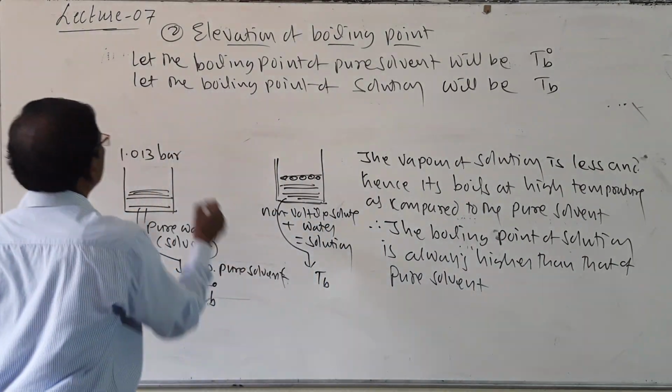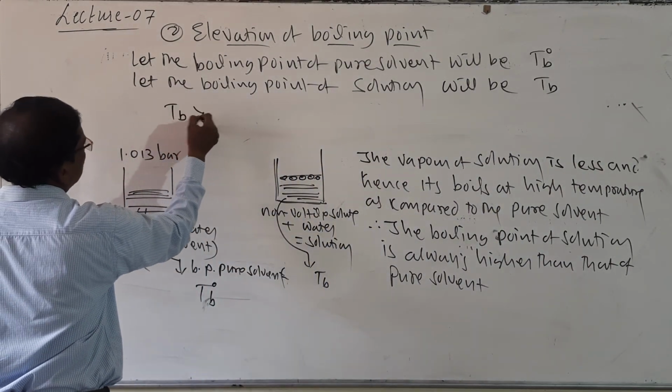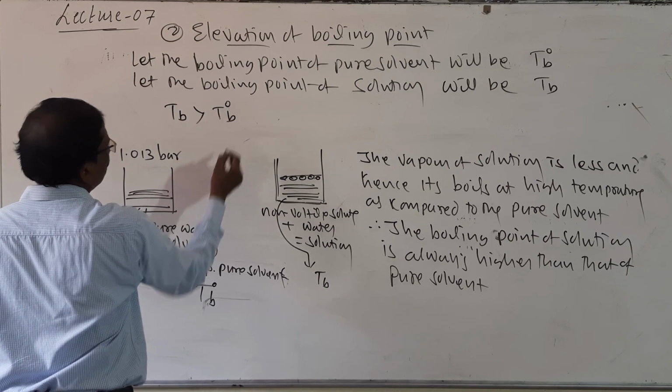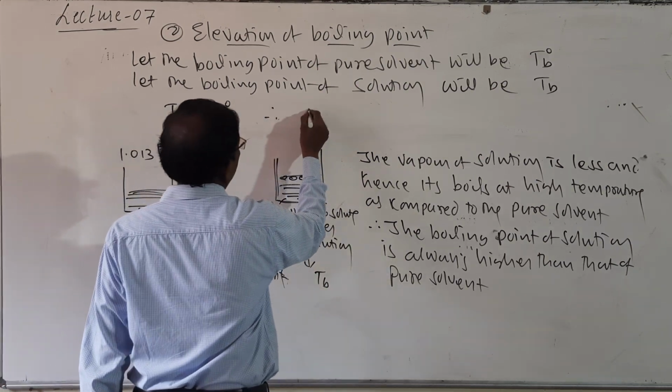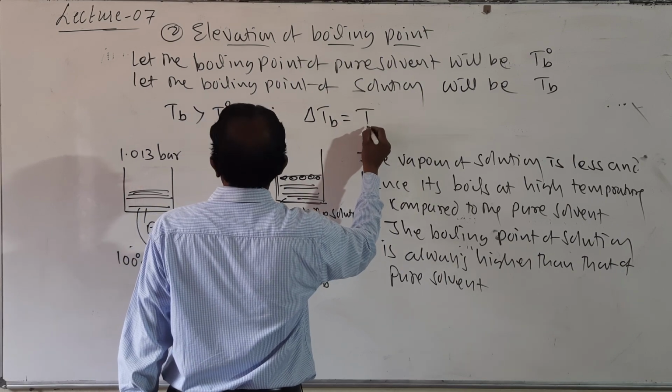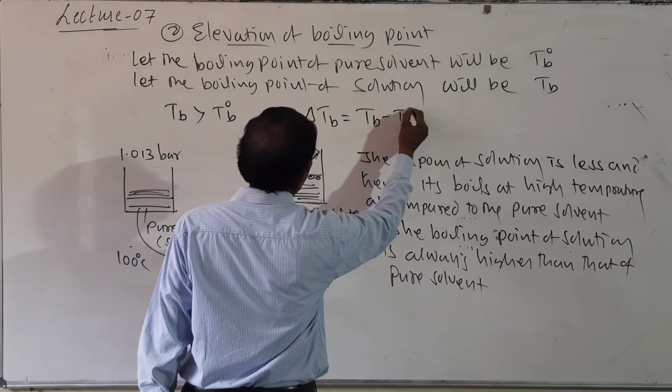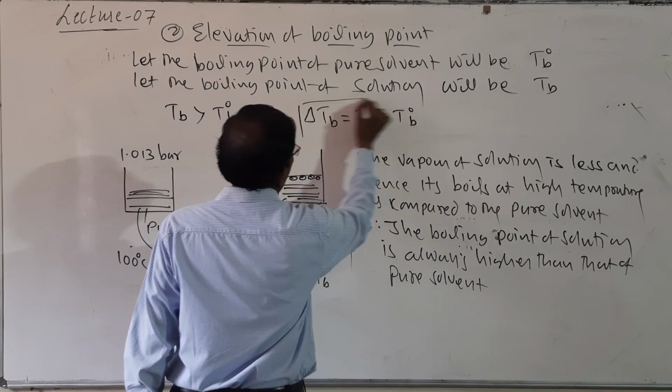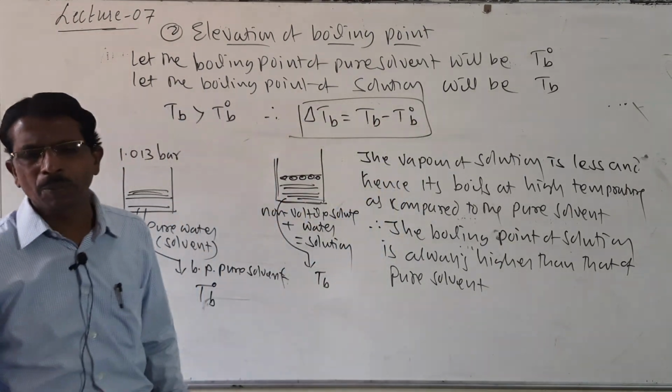Then here TB is greater than T0 B, therefore it is written as delta TB is equal to TB minus T0 B. So this is called as elevation in boiling point.